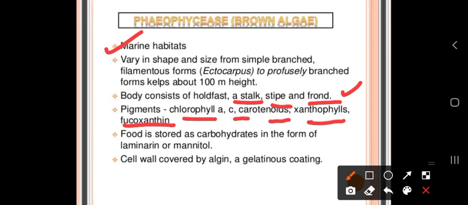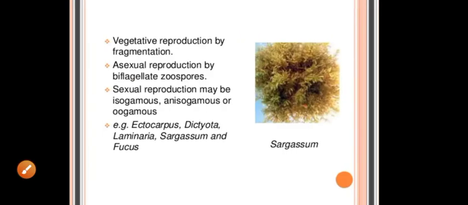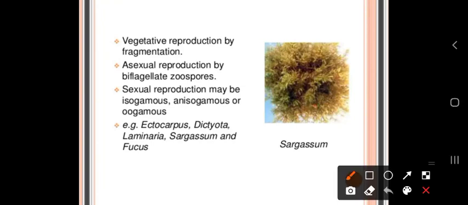Food is stored in the form of laminarin or mannitol. The cell wall is covered by algin, which is a gelatinous coating over the algae. Reproduction here takes place as in the case of Chlorophyceae. It is by fragmentation, by zoospores, and by isogamous, anisogamous and oogamous sexual reproduction.